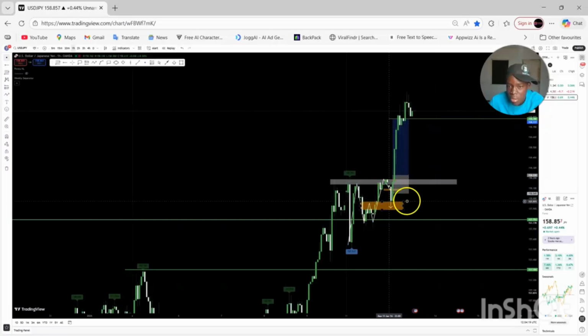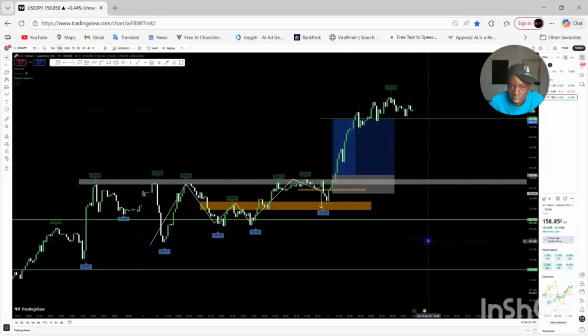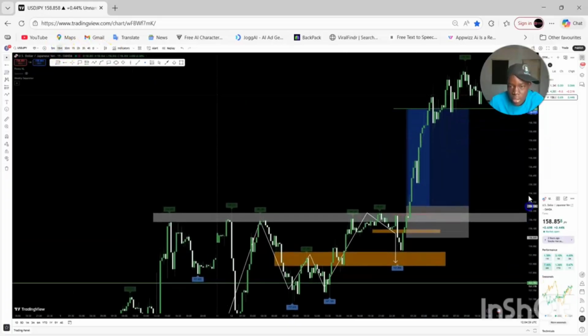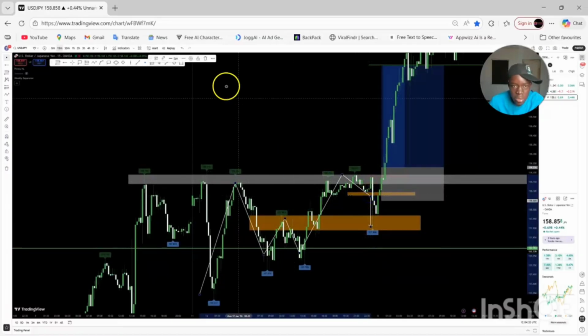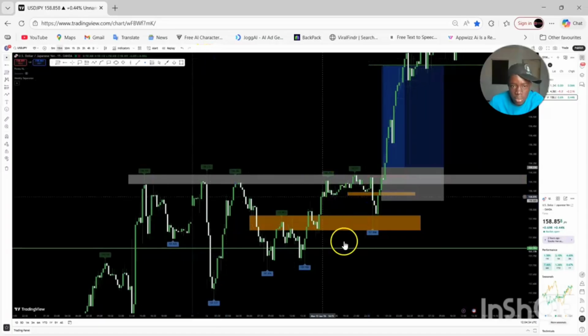But I'll be waiting, even if it flips the trend back, if it has not yet broken out of that resistance level. Like, I don't know whether you're understanding me or not. Even if price flips the trend, as you can see, I know others will not understand. So let me remove this one and show you what I'm talking about.